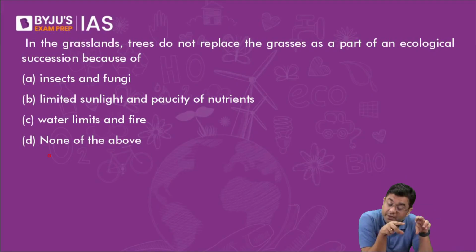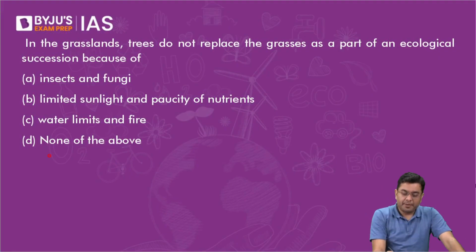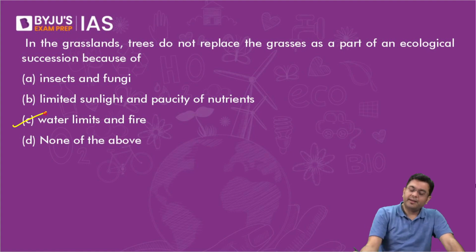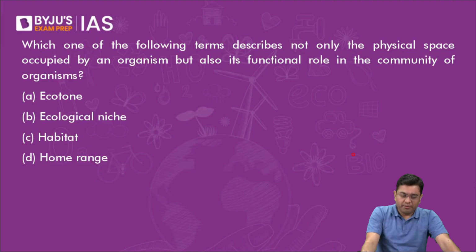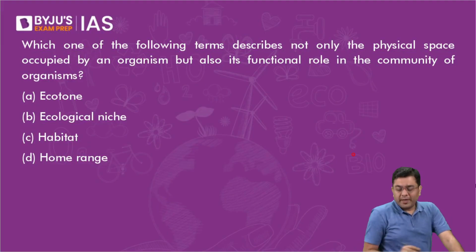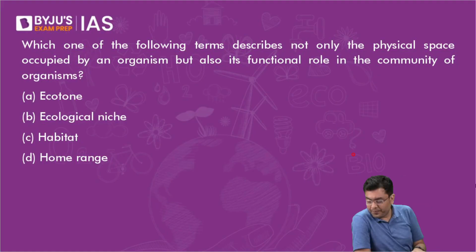A different question, very similar to the one asked in the portion of geography, was also asked in the prelims. UPSC has asked this kind of question multiple times about grasslands, where limited availability of water, frequent forest fire, and the influence of species like elephants do not allow the trees to grow very easily. Which one of the following terms describes not only the physical space occupied by an organism, but also its functional role in the community of organisms?